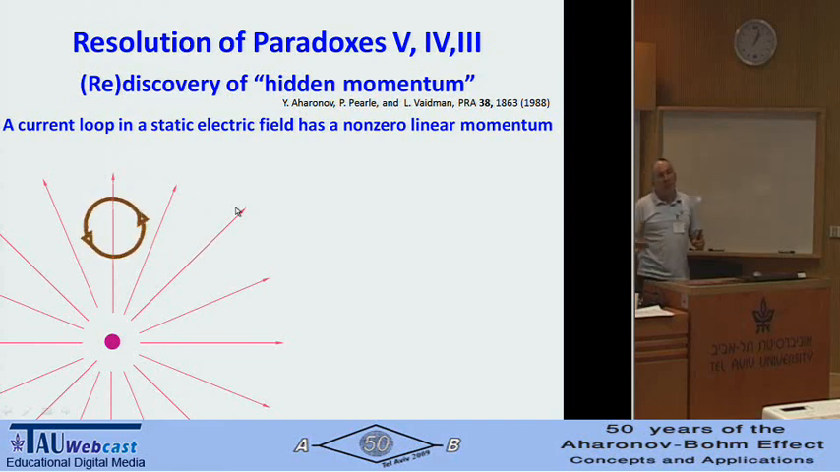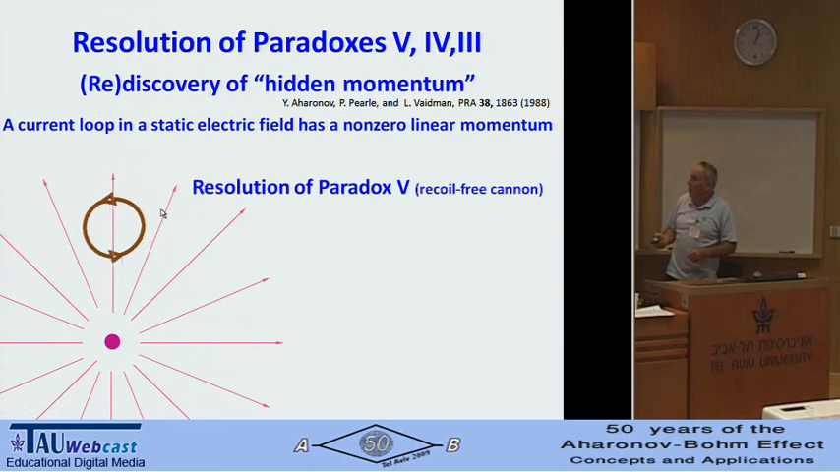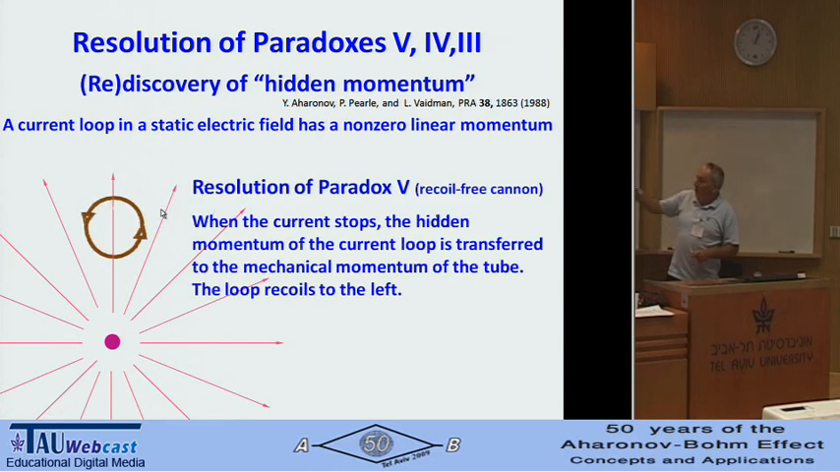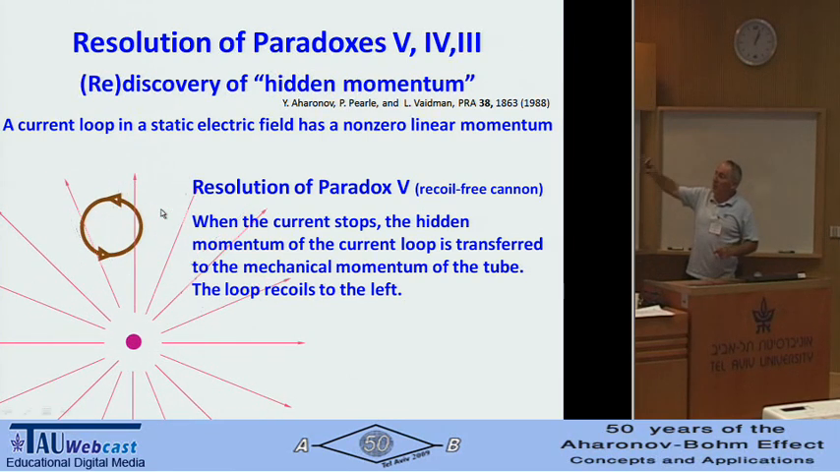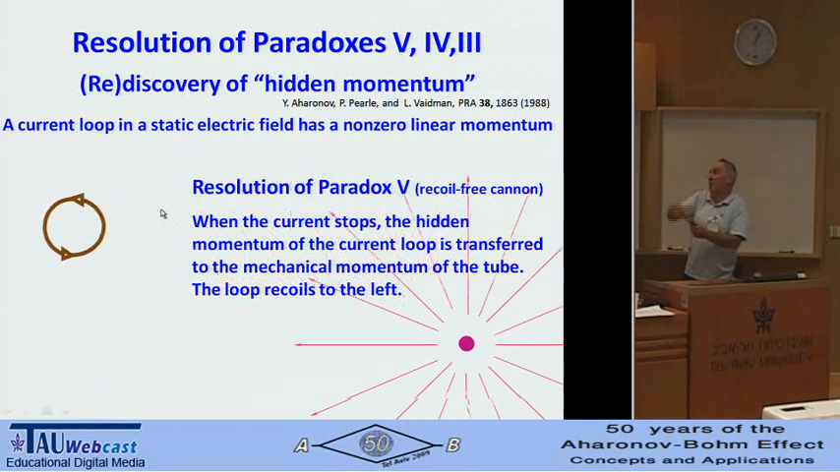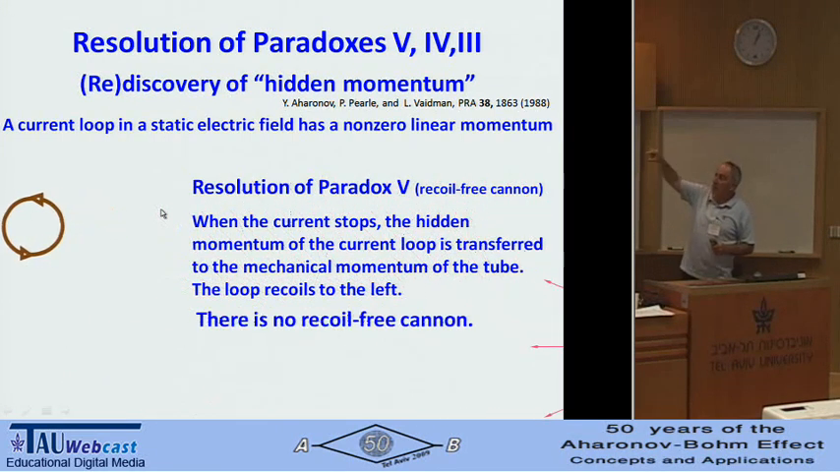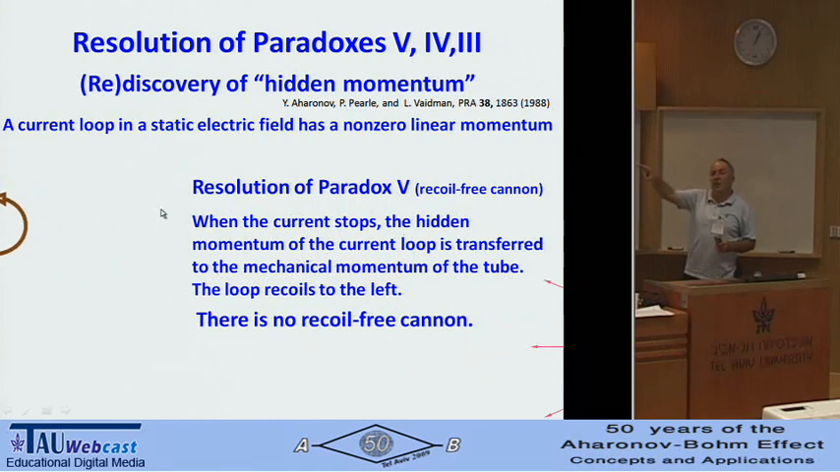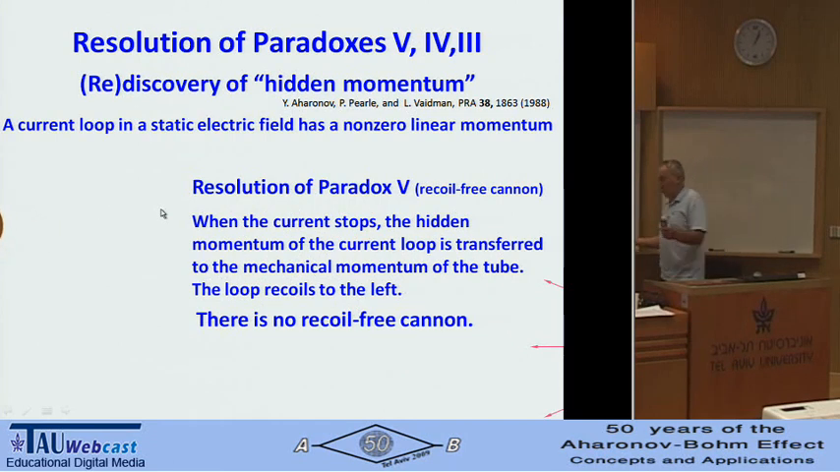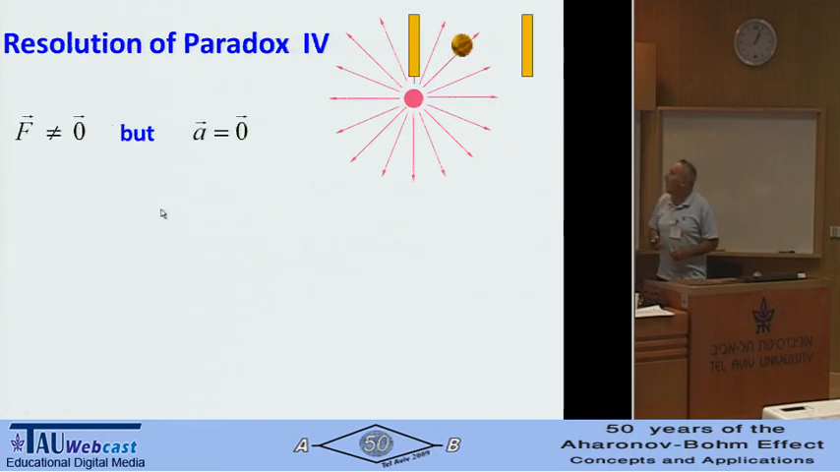Altogether, there is also Poynting vector momentum of the electromagnetic field. Altogether, it's zero. And this really tells us why it should be there. There is a hidden momentum inside the loop here. So what happens when we stop it? This hidden momentum, which was able to stay here without doing anything, will be transferred to the tube, and this will go there. So there is really no cannon without recoil. And the same will answer other paradoxes.